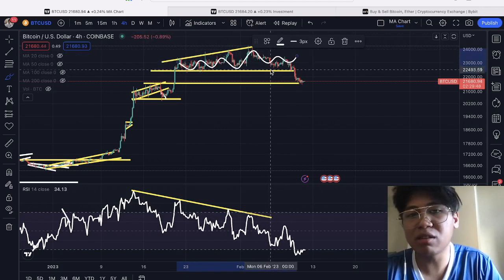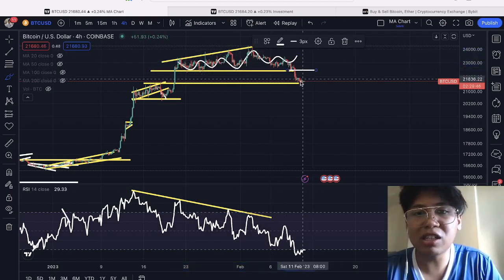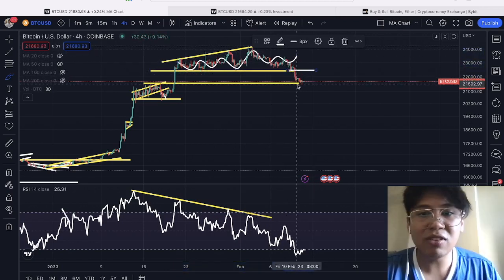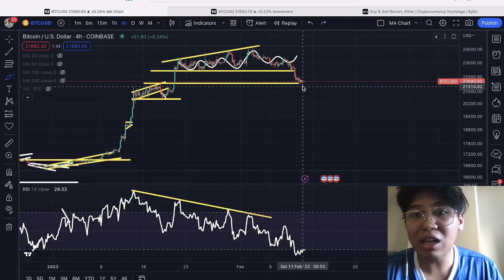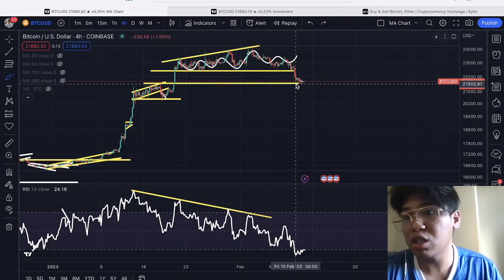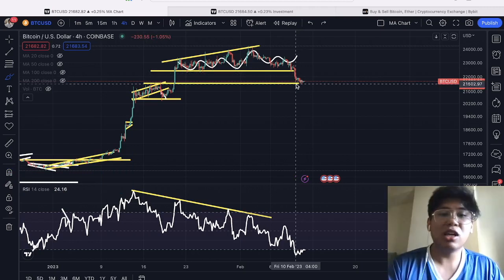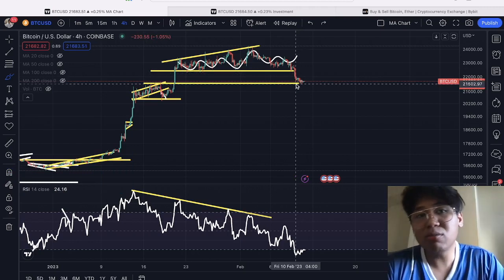Pero if let's say magkaroon siya ng breakdown, ang lowest point na pwede natin makita is around the 21.5. And take a look at this, diba? Nagkaroon siya ng breakdown and it met our target of around 21.5k exactly. Kaya, that is actually looking pretty good right now for the Bitcoin price action.